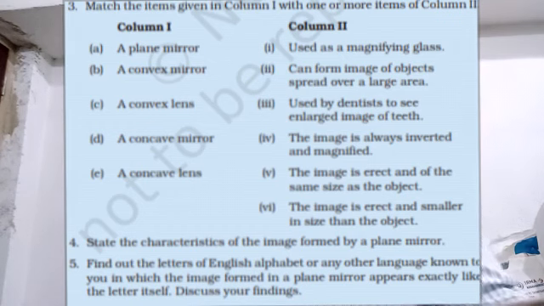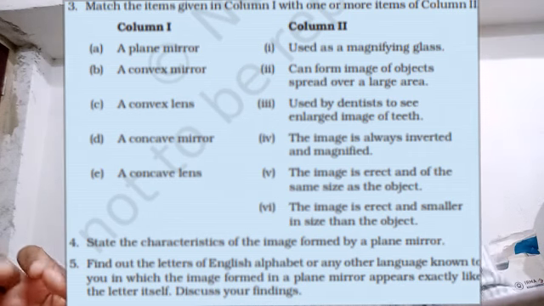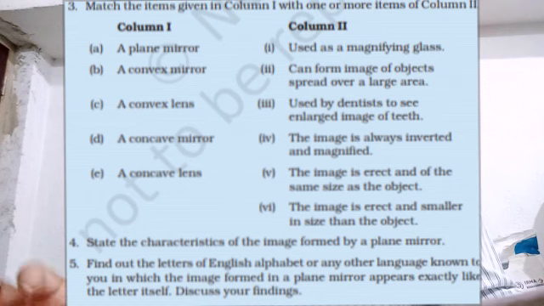Match the items given in column 1 with one or more items of column 2. Number A from column A, a plane mirror. The answer is number 5 from column 2: the image is erect and of the same size as the object. Next, a convex mirror, B from column A. Number 2 from column 2: can form images of objects spread over a large area.